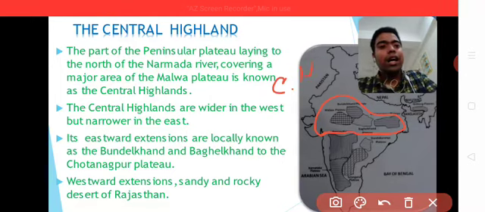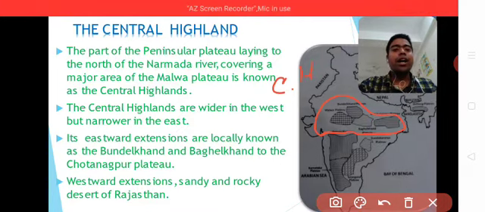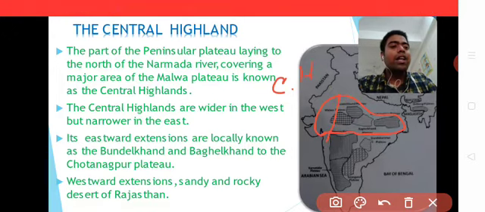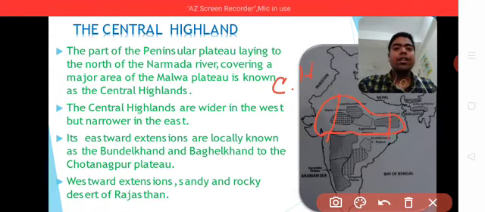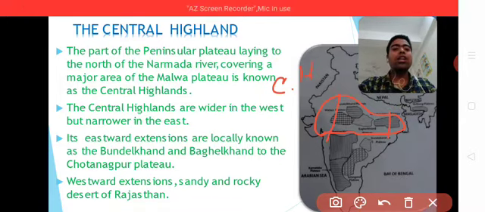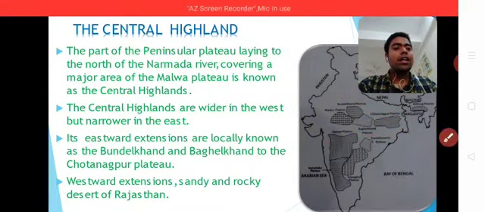Okay, Central Highland. The Central Highland is wider in the west and narrow in the east. This eastward extension is locally known as Bundelkhand, Baghelkhand and Chotnagpur Plateau. In this picture you can see Chotnagpur Plateau, Baghelkhand and Bundelkhand. These are the eastern boundary of Central Highland.